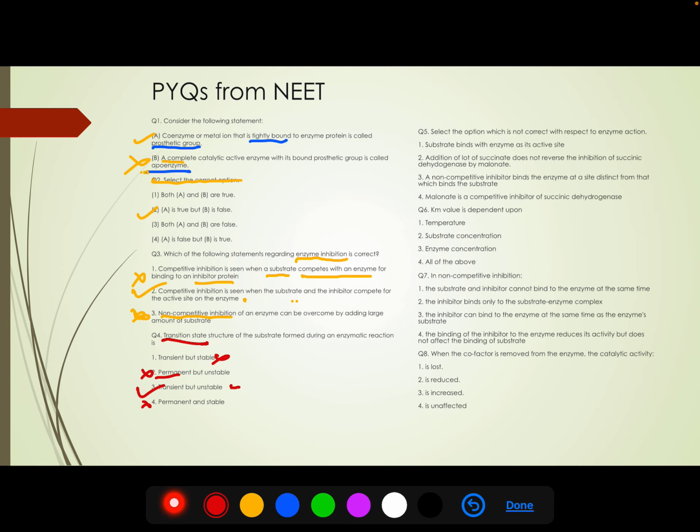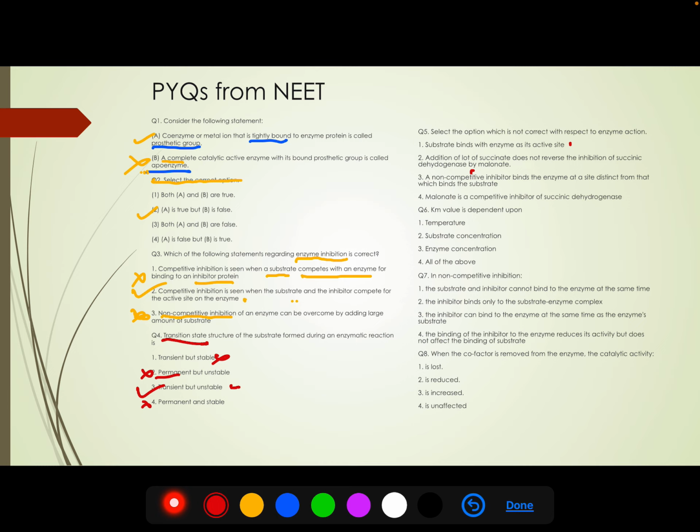Okay. Now let's move to next question. Select the option which is not correct with respect to enzyme action. Substrate bind with enzyme at its active site. Okay, this one is right. Addition of a lot of succinate does not reverse the inhibition of succinate dehydrogenase by malonate. So we have talked about succinate dehydrogenase.